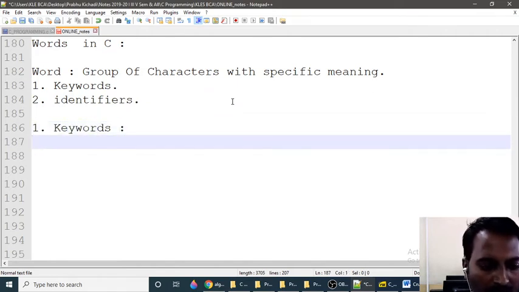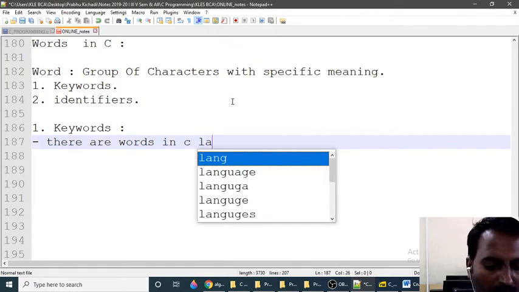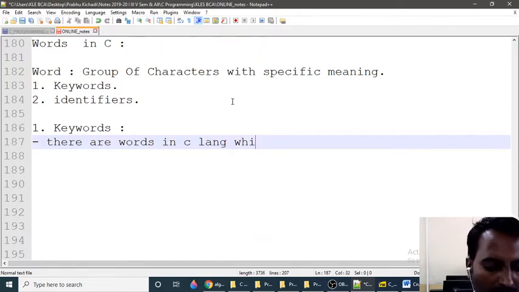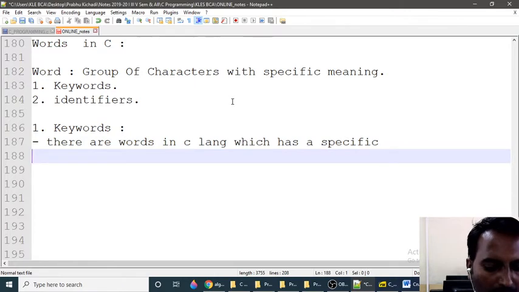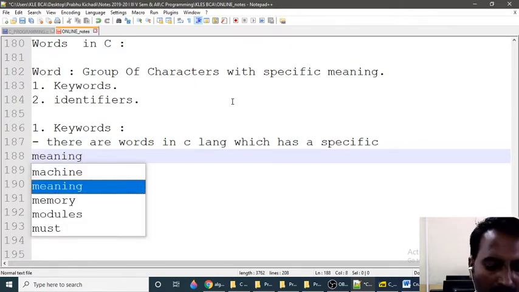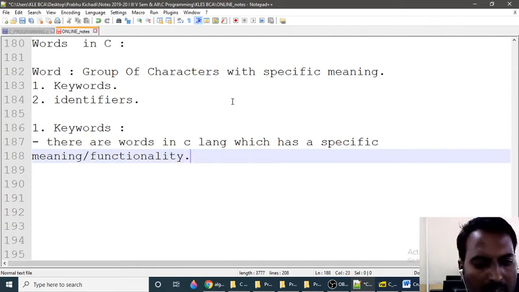Keywords. These are words in the C language which have a specific meaning or functionality.